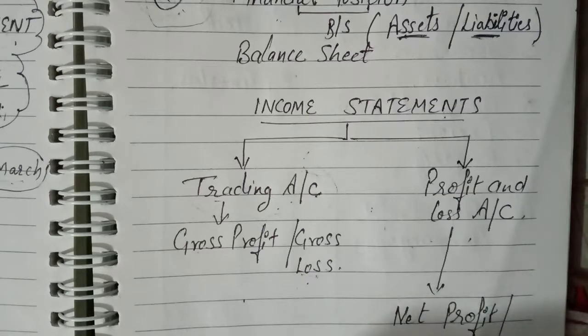If the amount of sale exceeds the amount of purchase and the expenses directly connected with such purchase, the difference is termed as gross profit. On the contrary, if the purchase and direct expenses exceed the sale, the difference is called gross loss.